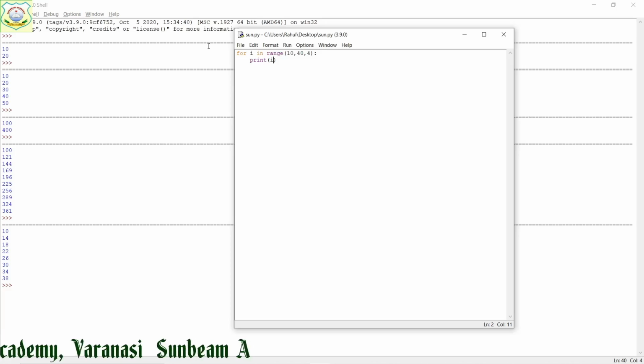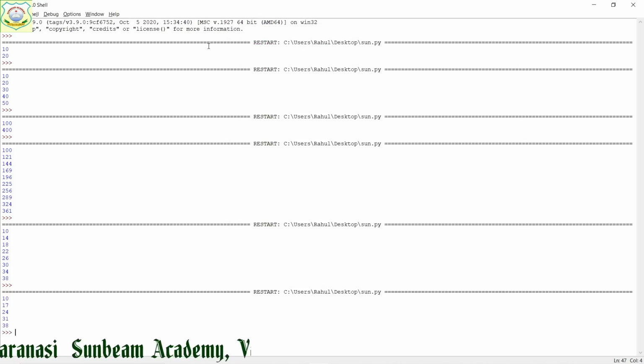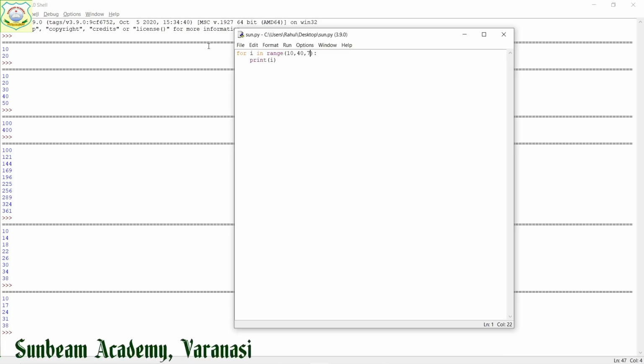So by this, suppose I have to print with the increment of 7, then 10, 17, 24, likewise it will print 10, 17, 24, 31, 38. Is it clear?